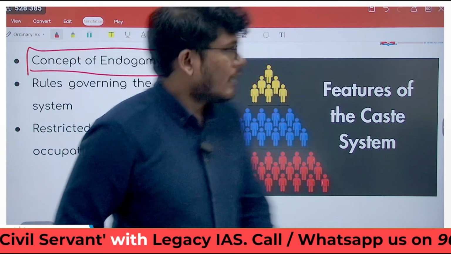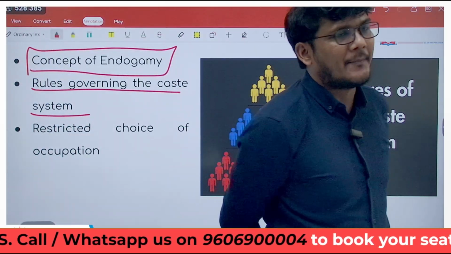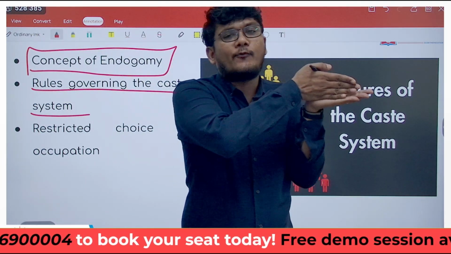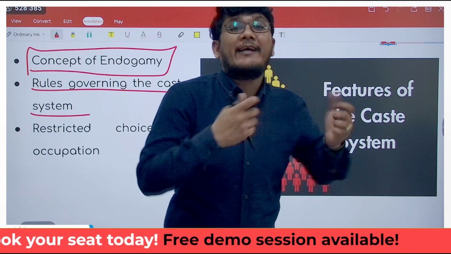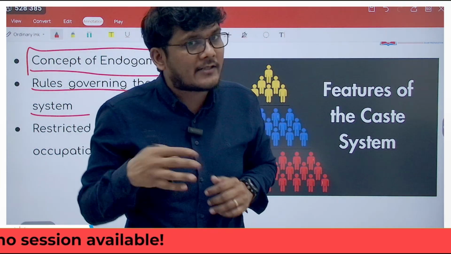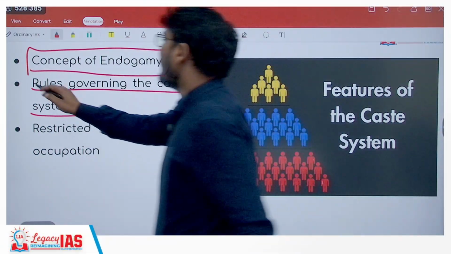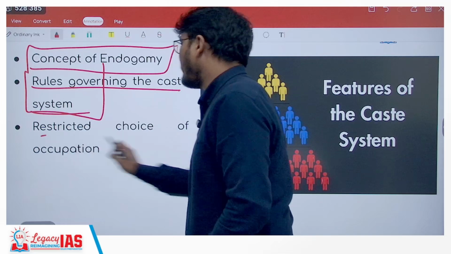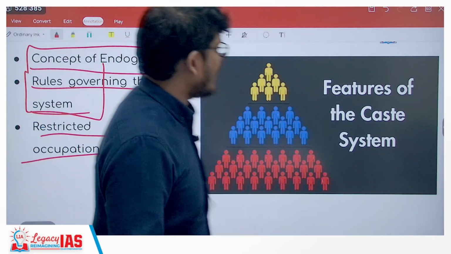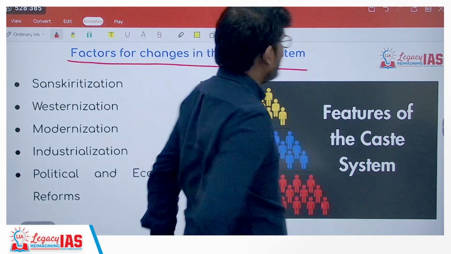Now moving ahead, the other feature includes the rules that govern the caste system. As I told you, for example, the Dalits are kept out of the fourfold system, and the other castes who are there in the fourfold system are known as the Dvija caste or the twice born caste. So if any sort of mobility is there, it will be there among those four castes and not the other, as well as rules of marriages, etc. are also there which govern the caste system. Then of course, restricted choice of occupation, restricted choice of food, so on and so forth will definitely be there in the caste system.